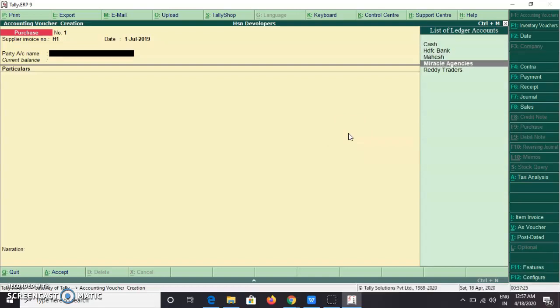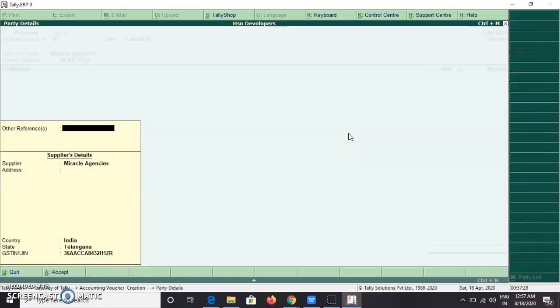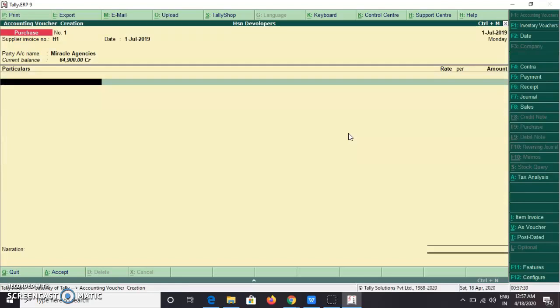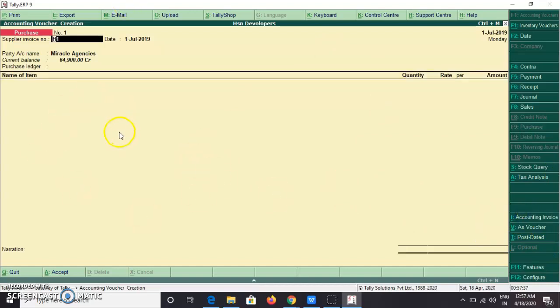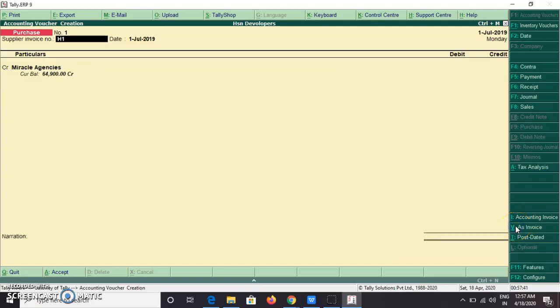Party name Miracle Agencies. Ctrl A. So change it actually, if for example your screen appears like this, change it to voucher mode, Ctrl V, change it to voucher mode.